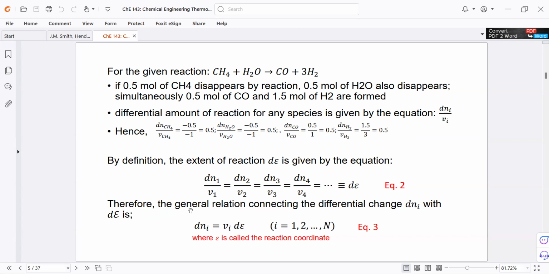So rearranging our equation, if this side is dn_i over nu_i, we transfer nu_i to the other side of the equation, and we get equation 3. Okay. And what is epsilon? We call it the reaction coordinate. So d epsilon is the extent of the reaction, while epsilon is the reaction coordinate.